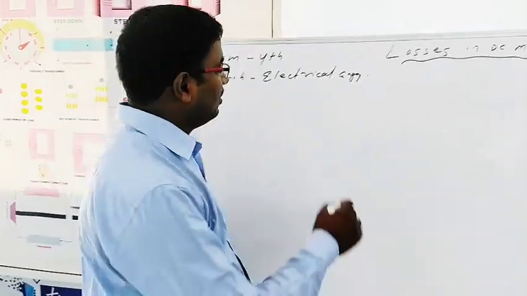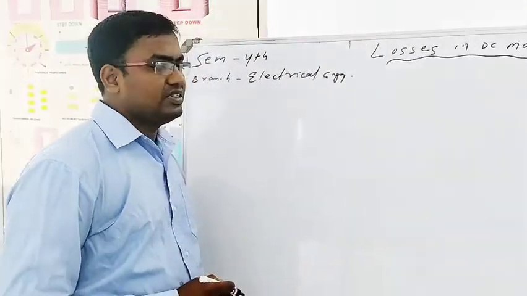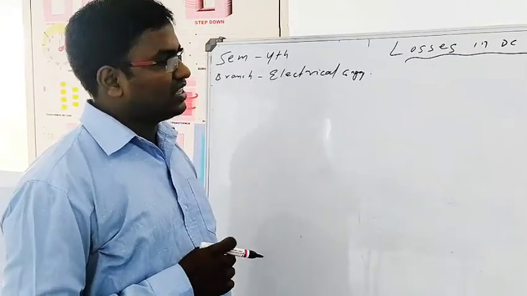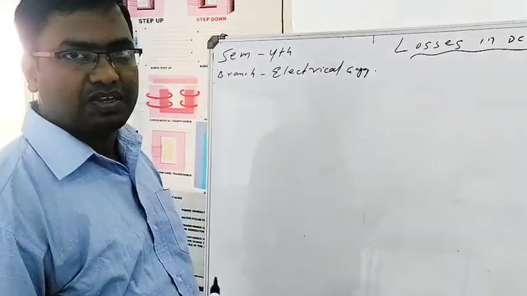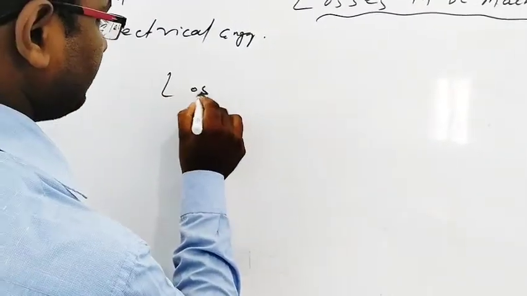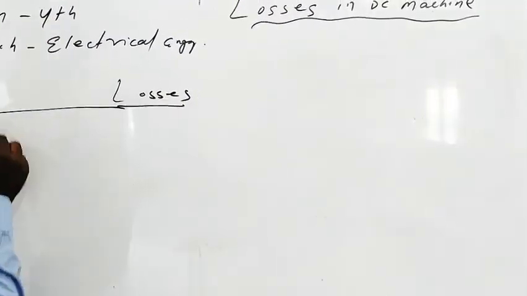Good morning to all. Today's topic is about the losses in DC machine. Actually, losses we have already taught in transformer cases, but some extra losses is there, that is mechanical losses. So generally, losses are of three types.